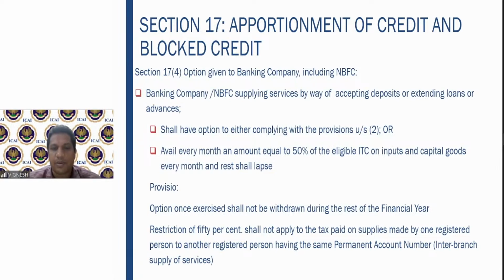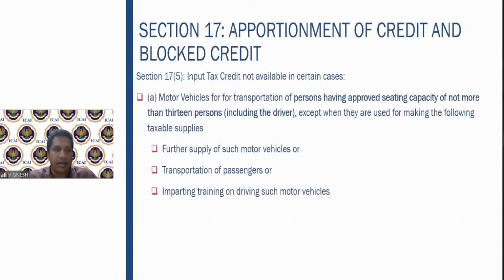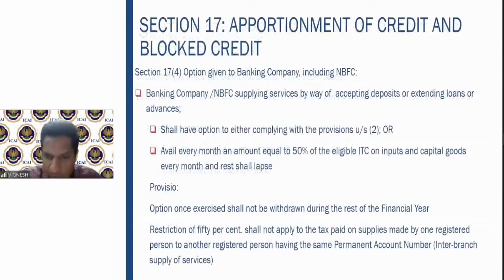The restriction of 50% shall not apply to the tax paid on the supplies made by one registered person to another registered person having the same registration. This is nothing but the interbranch supply of services. So for interbranch supply of services, whatever taxes you have collected, that you can claim. For that, there is no restriction of 50%. And once you exercise an option, you have to make sure you don't withdraw that option for the rest of the financial year. These are the two conditions which you have to satisfy with regard to the option given to the banking company, etc. That is your 17 subsection 4.